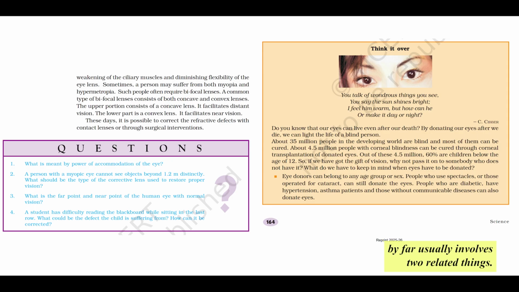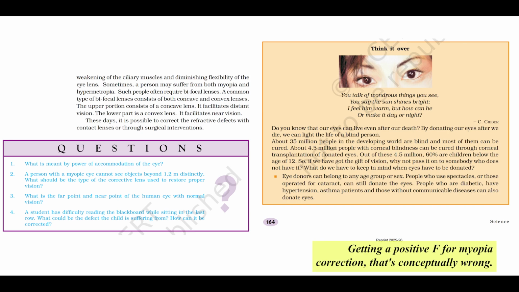The single biggest mistake, by far, usually involves two related things: incorrect use of sign conventions and errors in unit conversions. The signs and the units. Absolutely. First, sign conventions. You must be consistent. Apply the Cartesian sign convention rigorously. Remember, object distance U for real objects, usually placed left, is negative. Image distance V for virtual images, formed on the same side as the object, like in these corrections, is negative. Real images, formed on the opposite side, are positive. And crucially, focal length F for concave lenses is negative, for convex lenses is positive. Mixing these up, even if your number is right, gives the wrong lens type and costs marks.